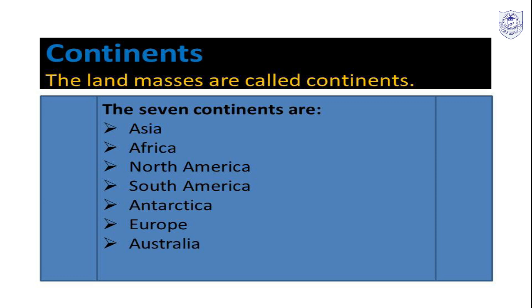And now let us see Asia. Asia is the largest and the most diversified of the 7 continents in terms of physical features, climate variations, and even cultural profiles. Although Asia has only 30% of the land area, it is home to 60% of the population.